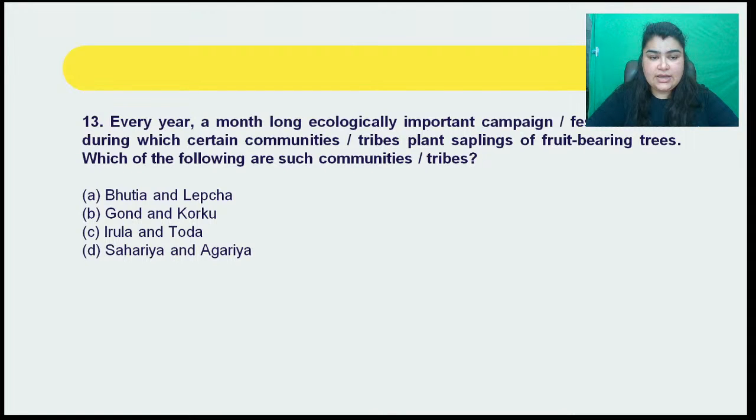Any answers, guys? Absolutely right, Pravesh. Absolutely correctly answered. The correct answer to this question here is going to be Gond and Korku. Yes, absolutely right. The correct answer to this question indeed is B, Gond and Korku. It's actually a very factual question that has been asked here. Usually, these kind of questions are not asked, but sometimes they are there. So it is absolutely a fact-based question, right? So the correct answer is B, that is Gond and Korku. Hi, Jayashree. The answer is B, Gond and Korku, not A here.